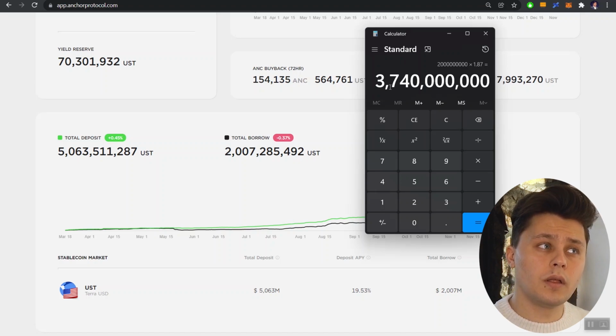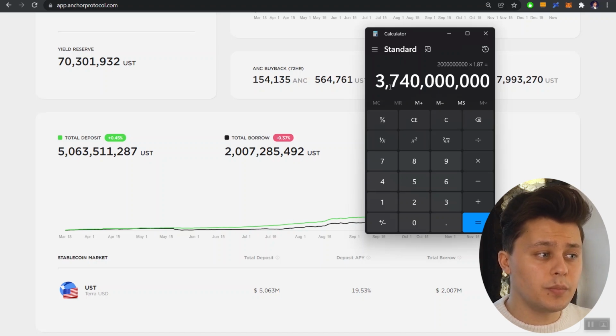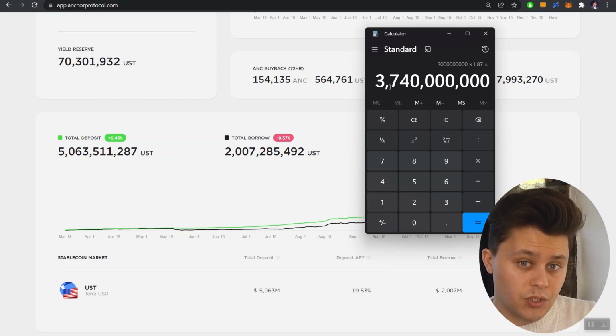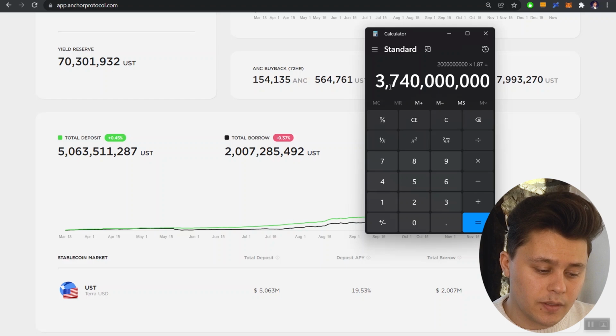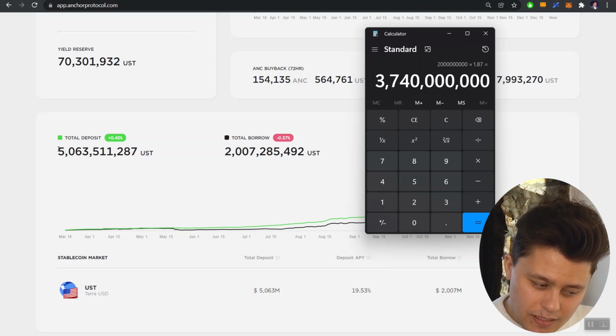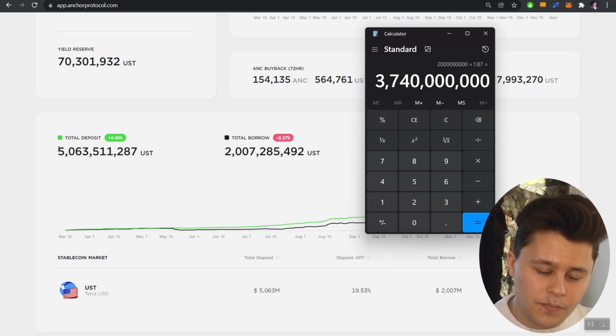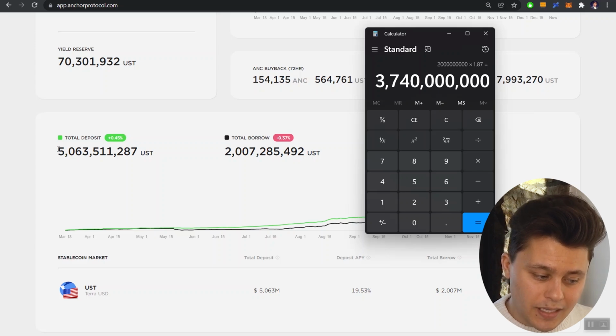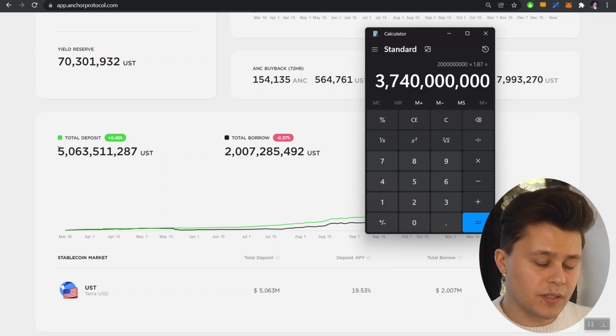for Anchor to essentially be equal on both sides, meaning as much as they are collecting, they are paying out just as much, right? That number will be at 3.7 billion. What we can see right now is that the deposit side is actually at over 5 billion. So that would clearly tell us that they likely have to be dipping into the yield reserve at this moment to be paying out at 19.5%, which they currently are.